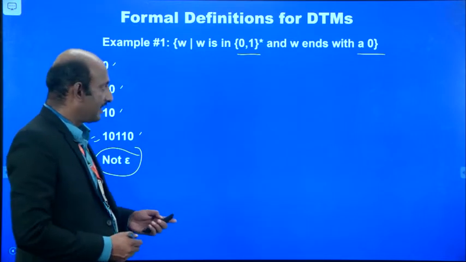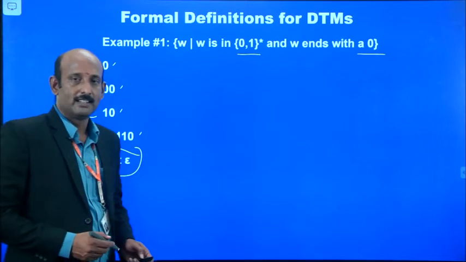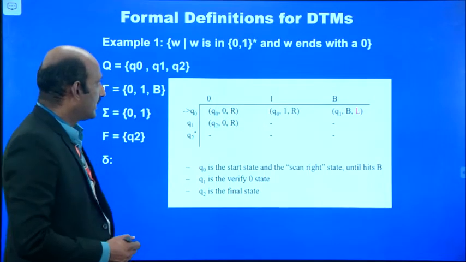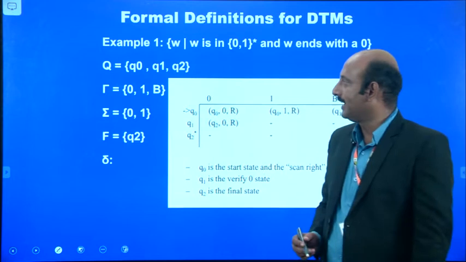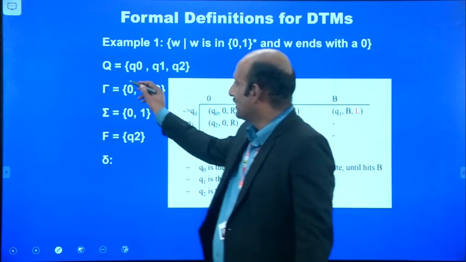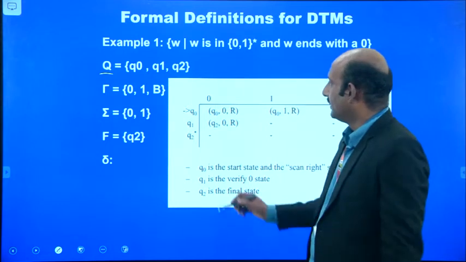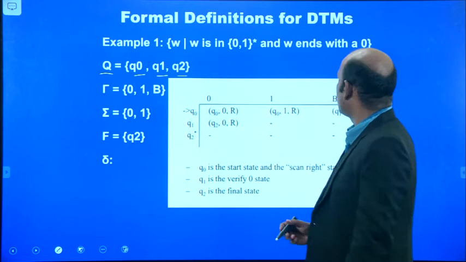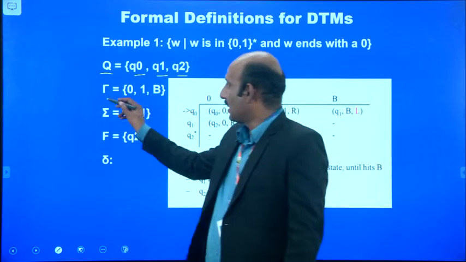So we have to take such strings and build the Turing machine. Look at the Turing machine and the instantaneous description, that is the ID. Q is a set of states. So we have 3 states, Q0, Q1, Q2.